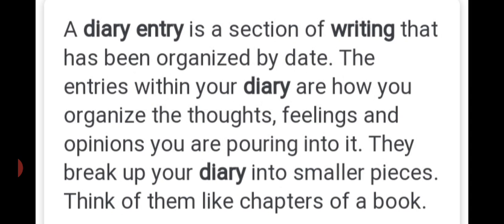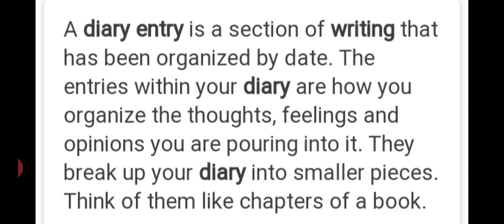Then, the entries within your diary are how you organize the thoughts, feelings, and opinions you are pouring into it. So over here you are free to show your emotions, your wishes, your desires, and everything. It is not like a formal letter. In the formal letter, which we discussed in the previous video, you are supposed to stick to the formality, but over here you can show your emotions, your feelings, your desires. You can narrate there.